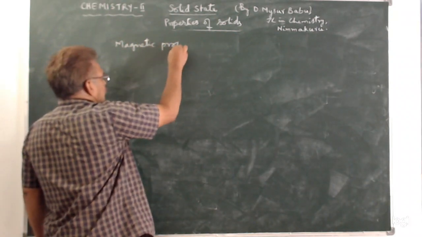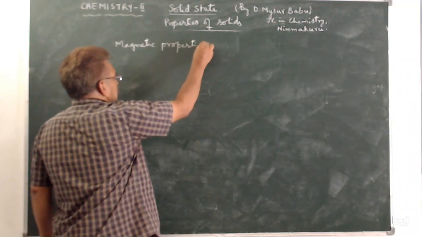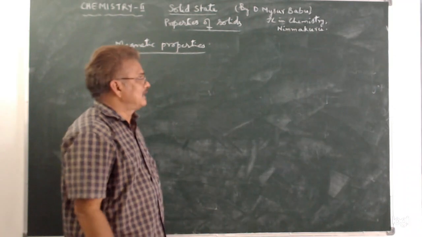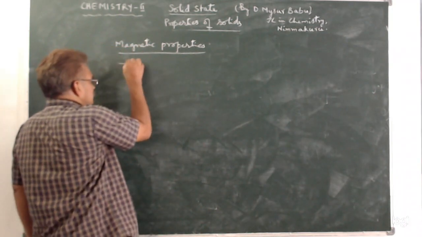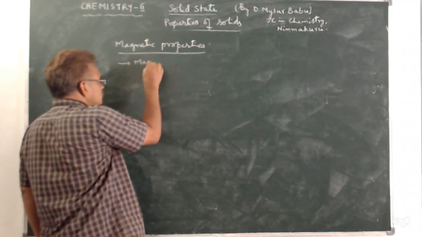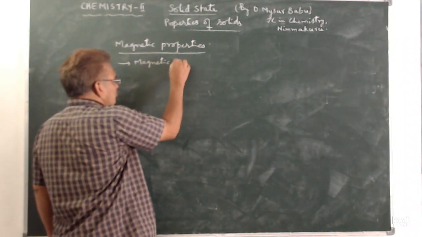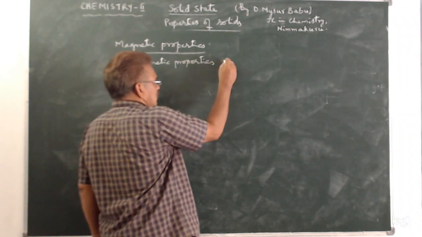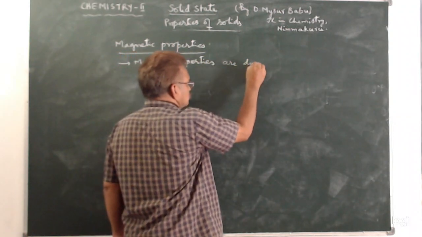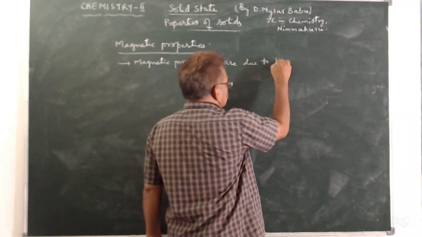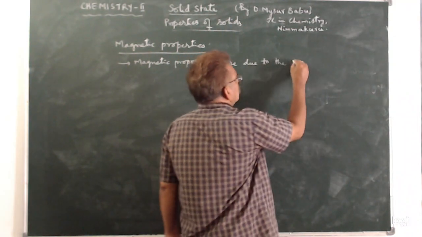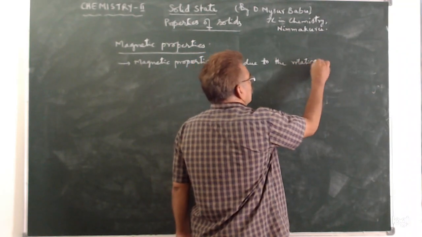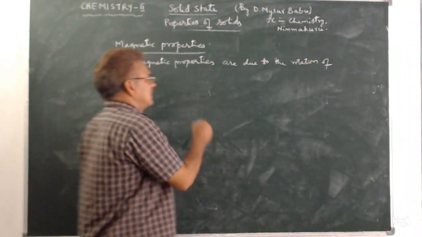In solids, magnetic properties are due to the rotation of orbital electrons.